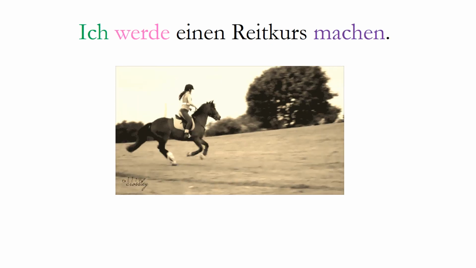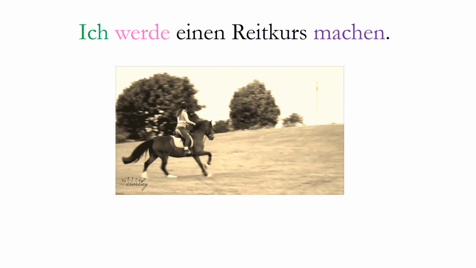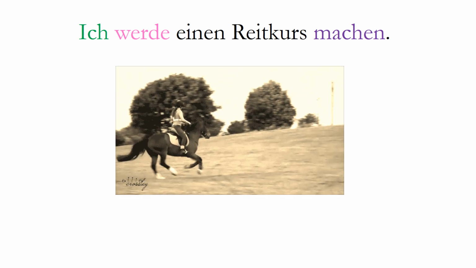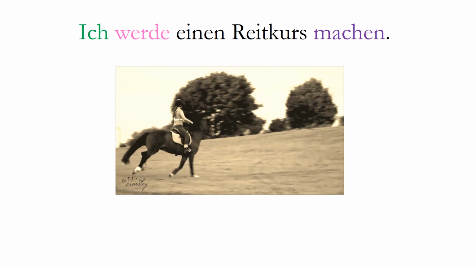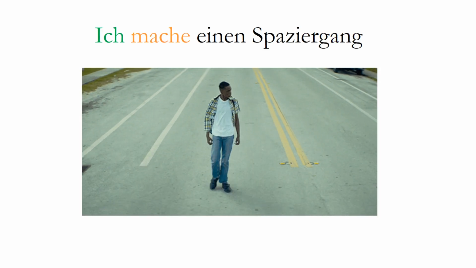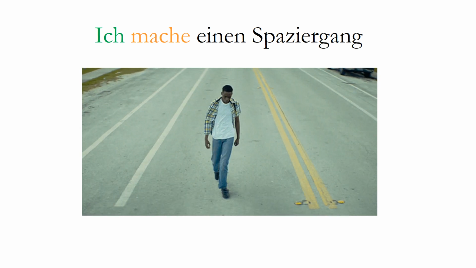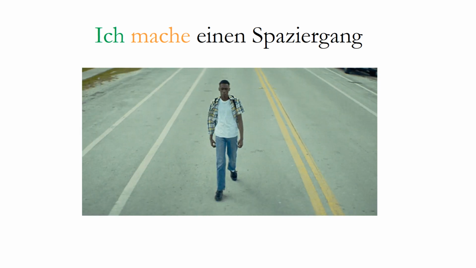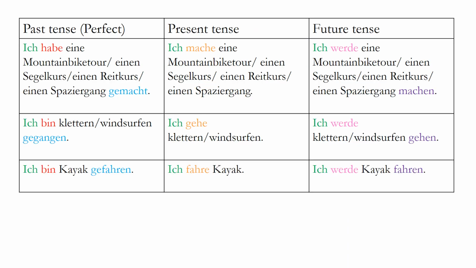Ich werde einen Reitkurs machen. Past, present or future? Toll, future. And we should tell that from the werde and the machen, the infinitive. I will do a horse riding course. Ich mache einen Spaziergang. Past, present or future? Well done, it's present. I go for a stroll. So, altogether, those phrases I put into past, present and future.